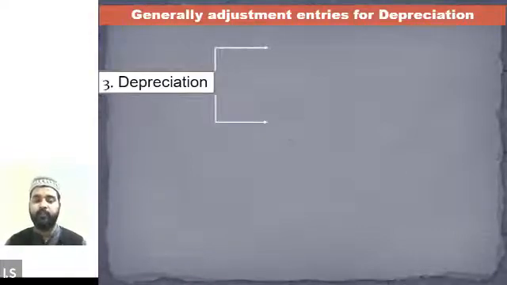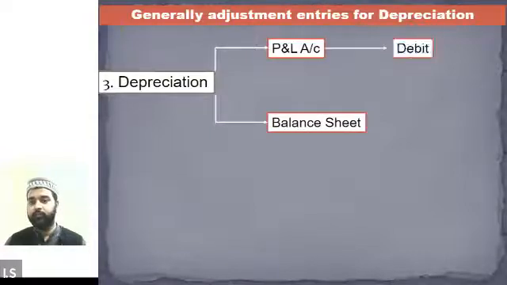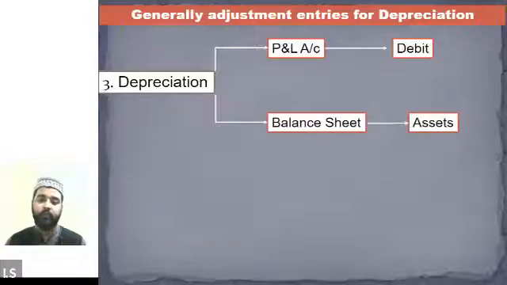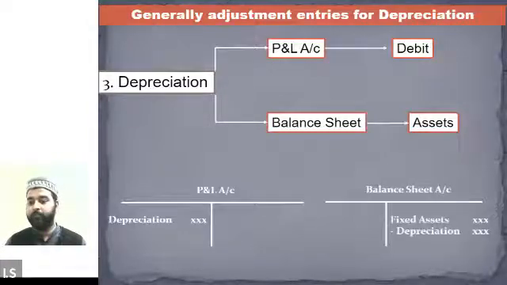So depreciation, if there is any information regarding the depreciation, first of all we will be debiting it in the profit and loss account, and again we will be writing in the balance sheet by reducing the value of the asset by the amount of depreciation. So profit and loss account on the debit side, and in the balance sheet, it will be reduced from the value of the asset. This is how we will be recording it: in the profit and loss account on the debit side, and in the balance sheet, we will be writing the value after reducing depreciation from the fixed asset.